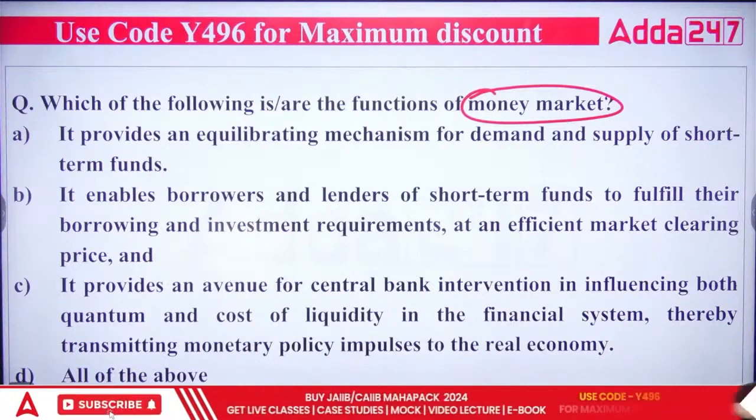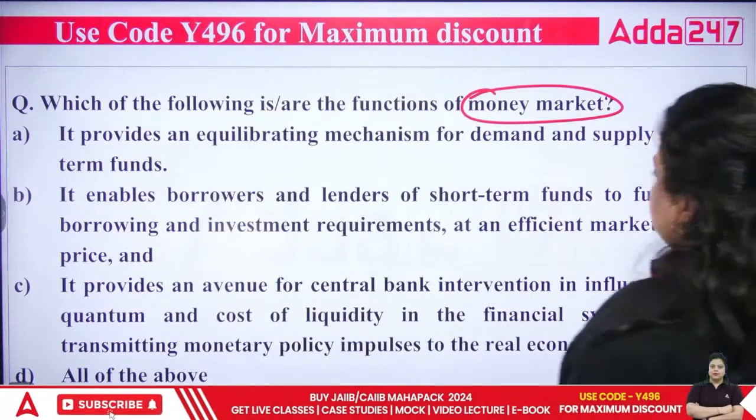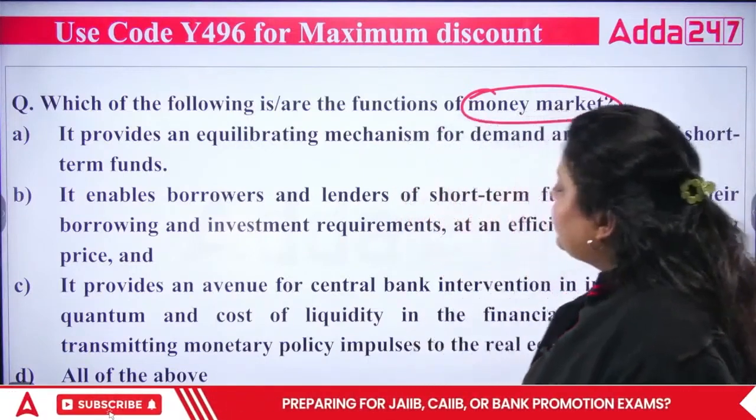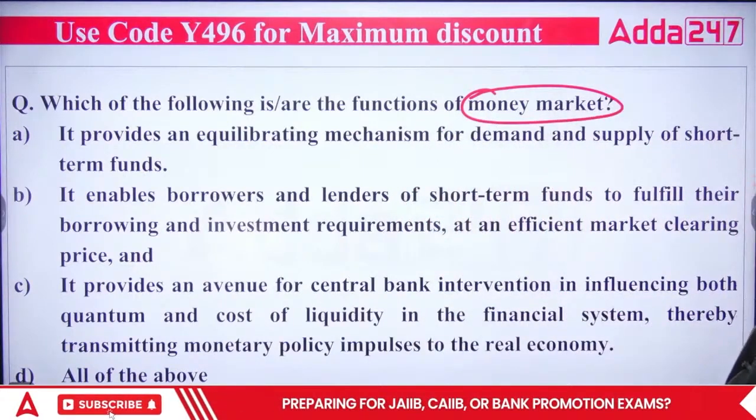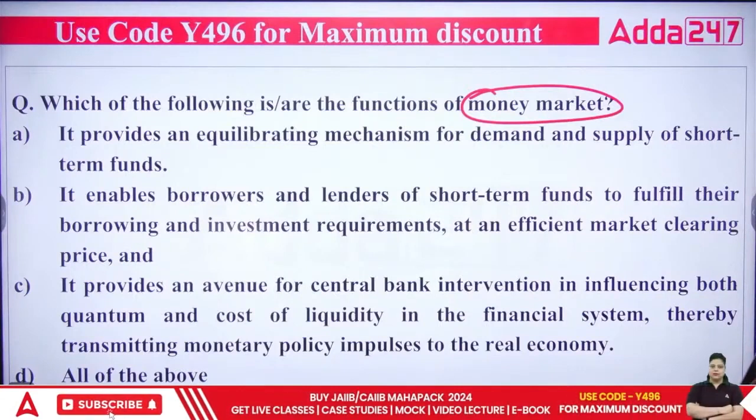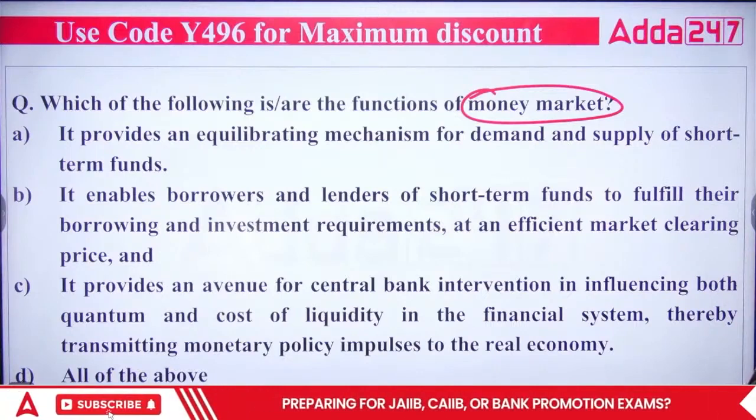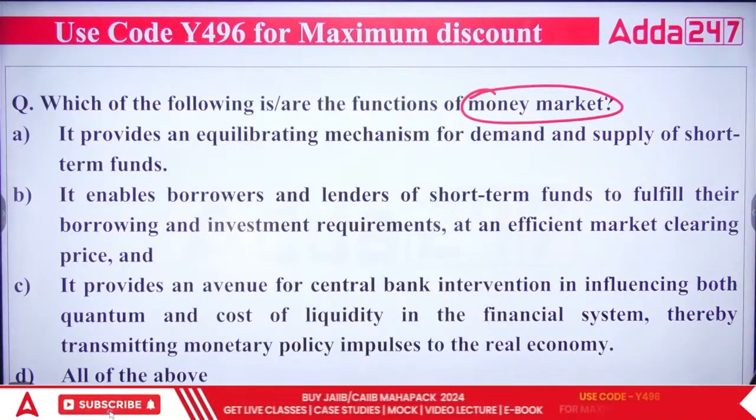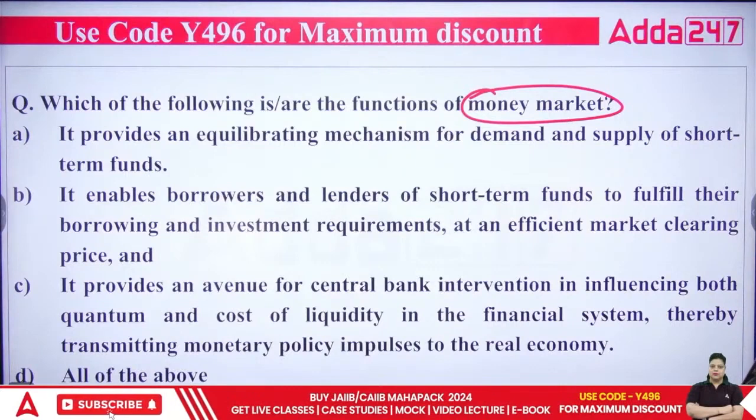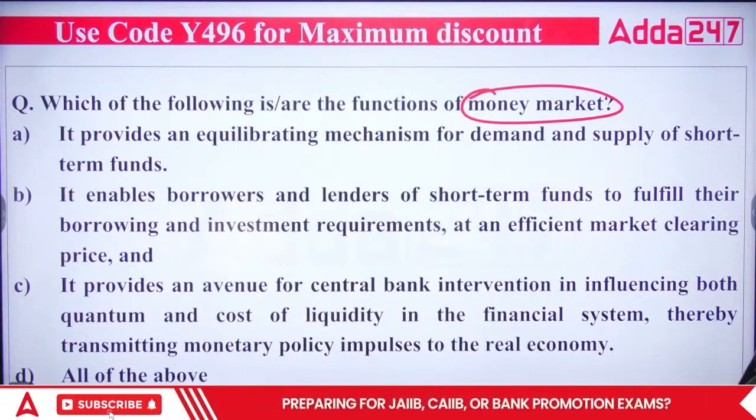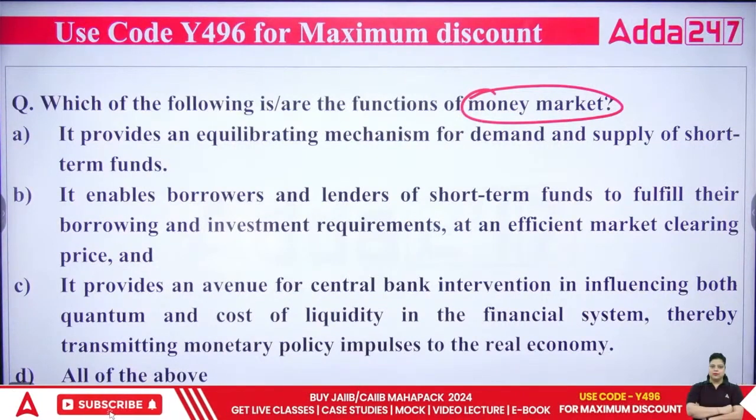First is saying it provides an equilibrating mechanism for demand and supply of short-term funds. Second is saying it enables borrowers and lenders of short-term funds to fulfill their borrowing and investment requirements at an efficient market clearing price. Third is saying it provides an avenue for central bank intervention in influencing both quantum and cost of liquidity in the financial system, thereby transmitting monetary policy impulses to the real economy. And fourth is saying all of the above. Now you have to answer which of the following is correct.